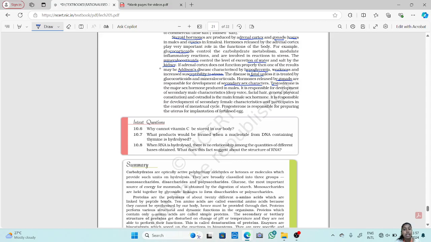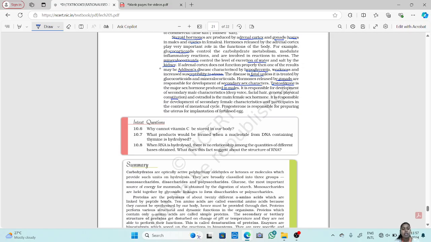Testosterone is the major sex hormone produced in males, and it is responsible for the development of secondary characteristics, that is deep voice, facial hair, and general physical constitution.